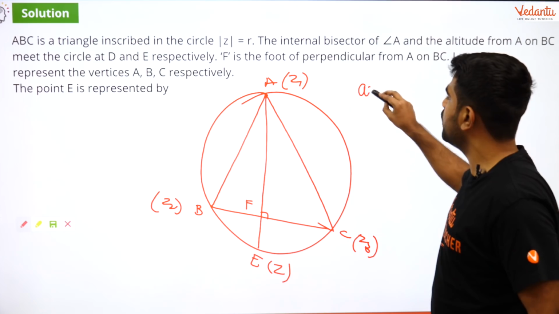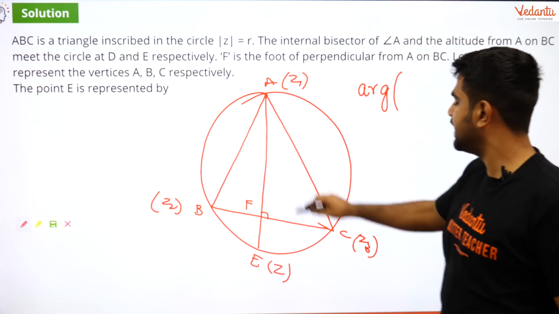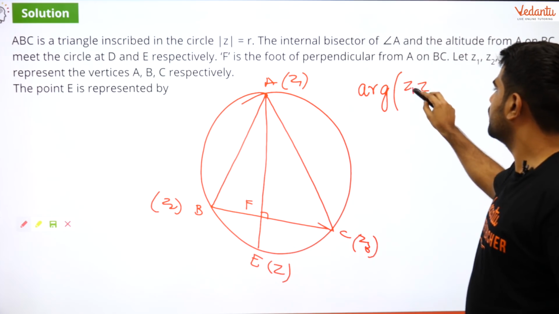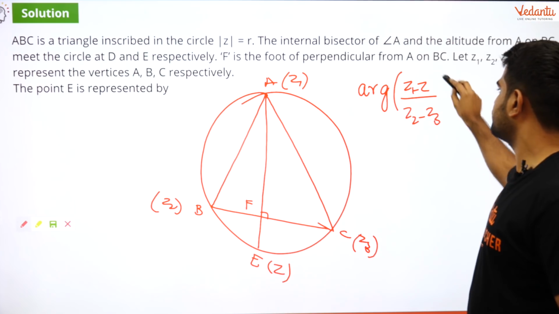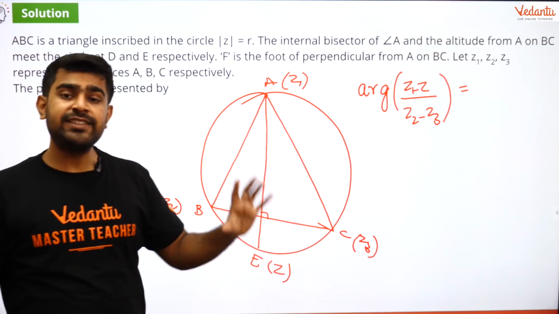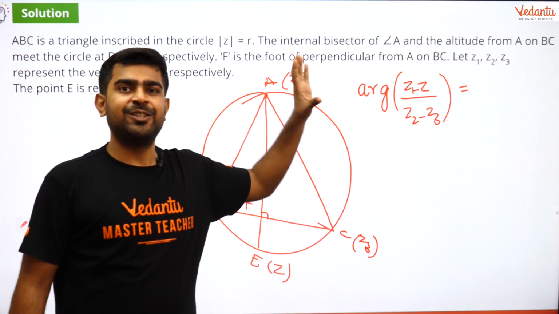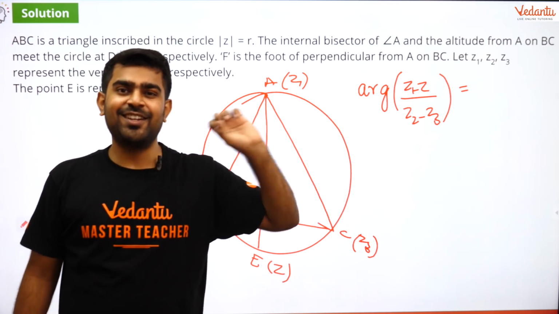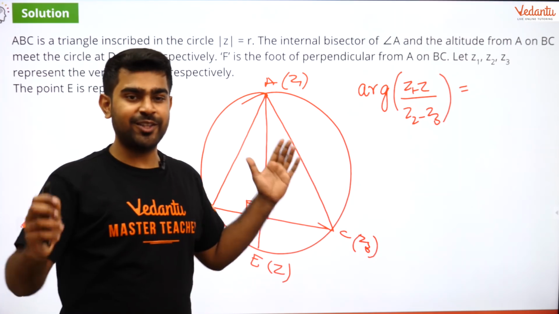So guys, I will ask you one question. Can you tell me what is the argument of (Z1 minus Z) divided by (Z2 minus Z3)? Let me first explain what I wrote there. Some of you may not be able to get it because you wouldn't have revised argument and the properties of argument. Let me recap it for you so that all of you are on the same page.